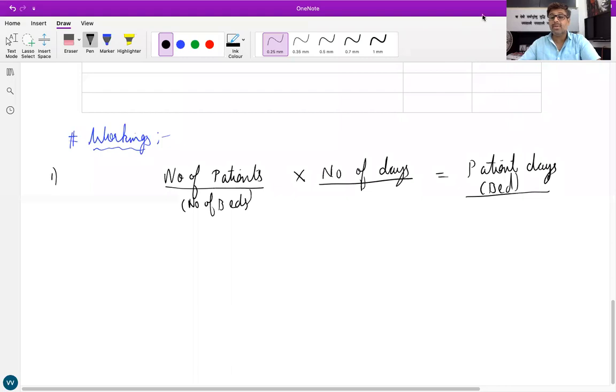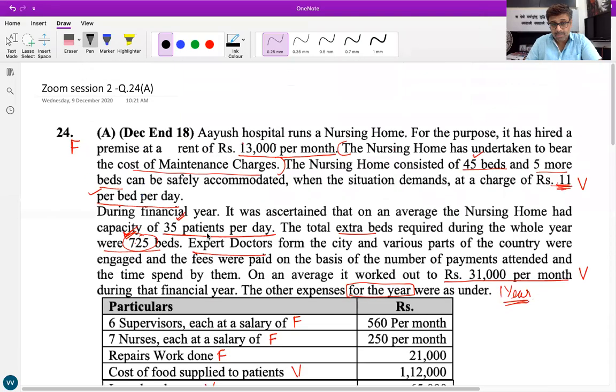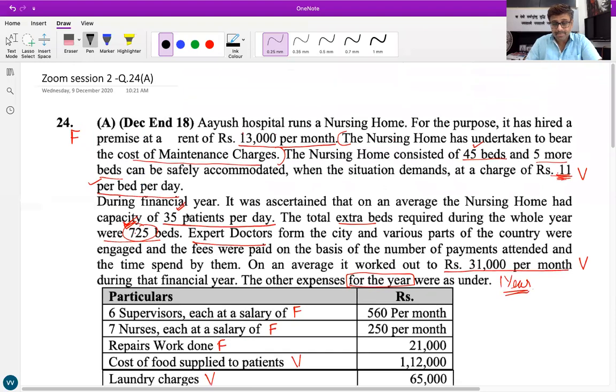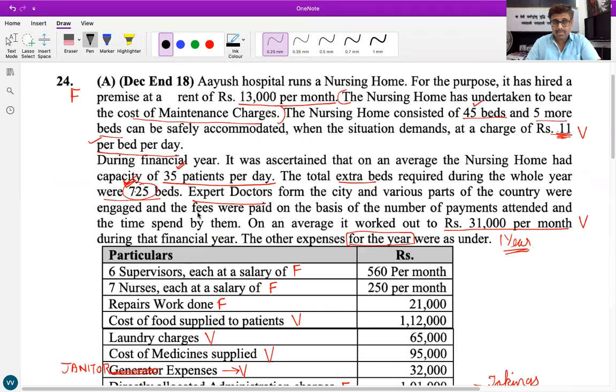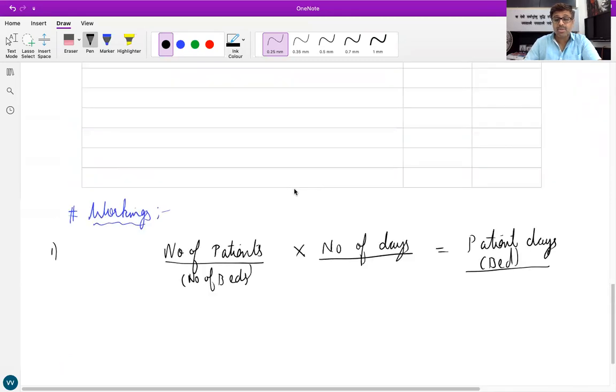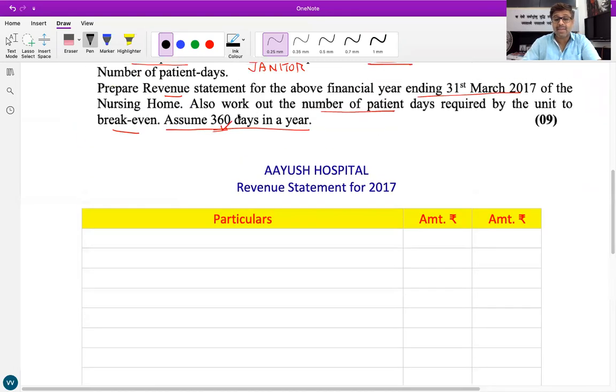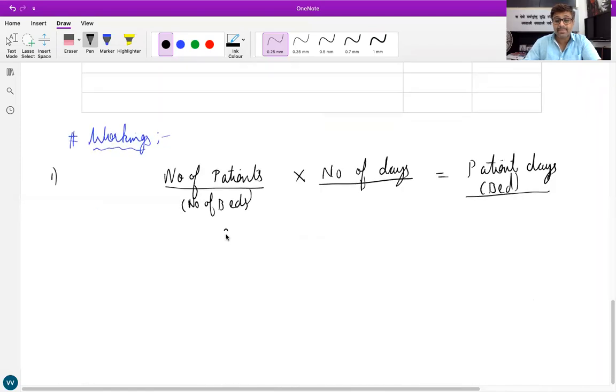How will we find the number of patient days, number of patients in the number of days? Also, we have to assume 360 days in a year. So we would be taking 360 into 35. Yes, 35 patients into 360 days. Counted, what does that come to?